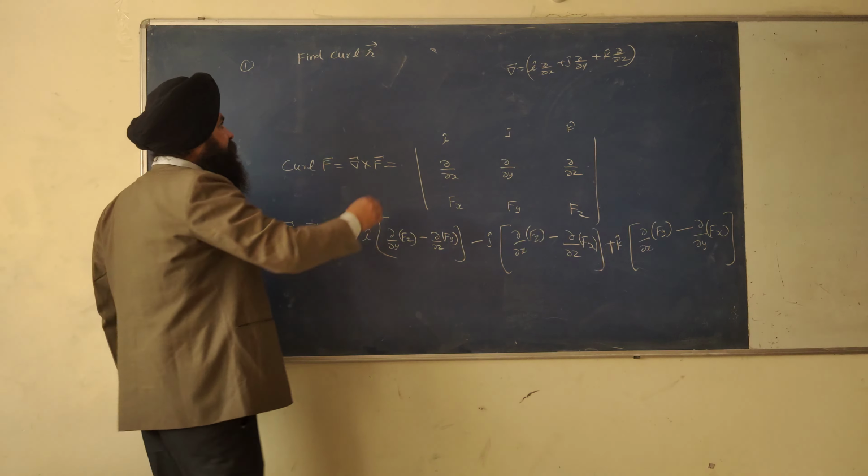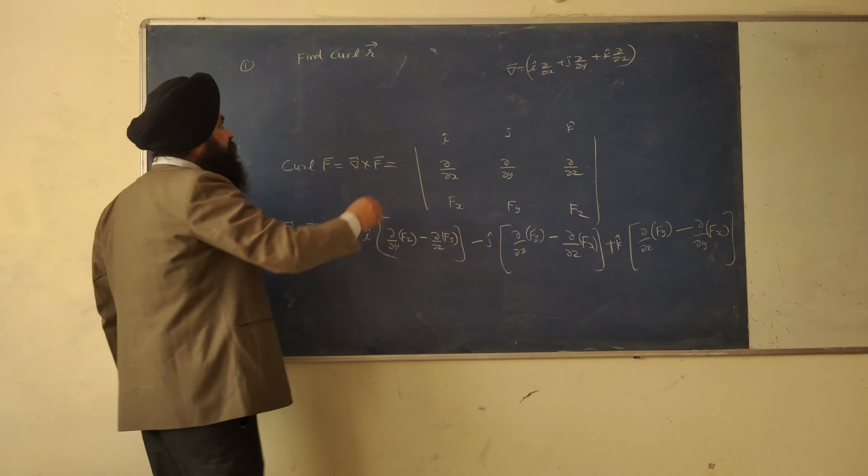What is R vector? R vector is equal to x i cap plus y j cap plus z k cap. Take the cross product.